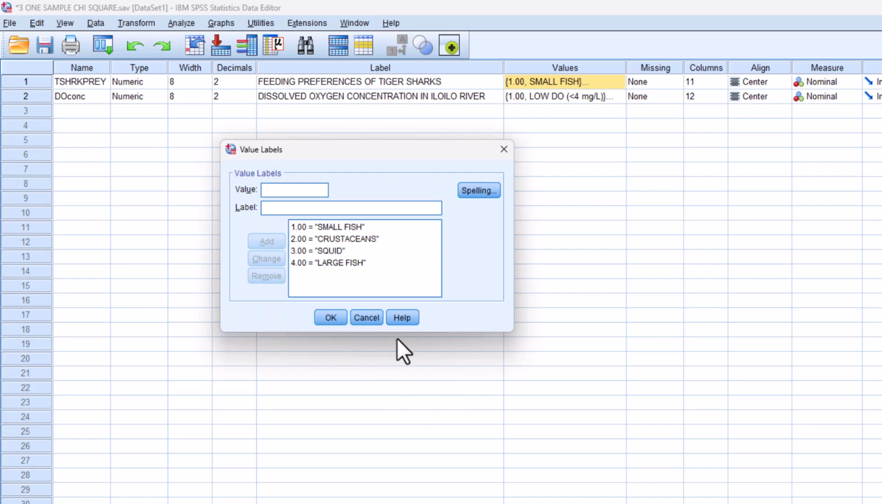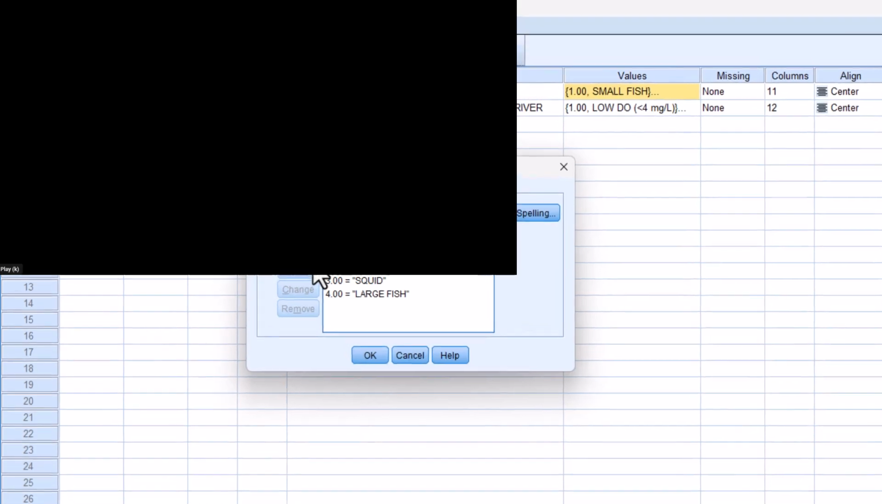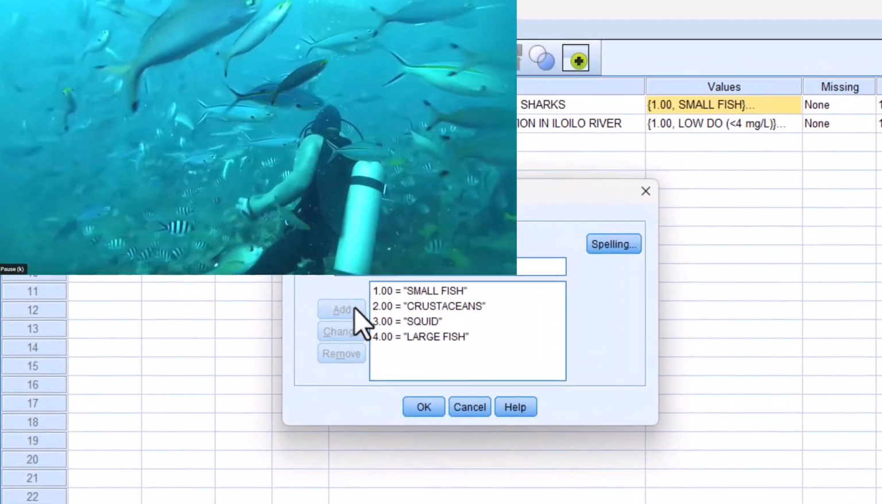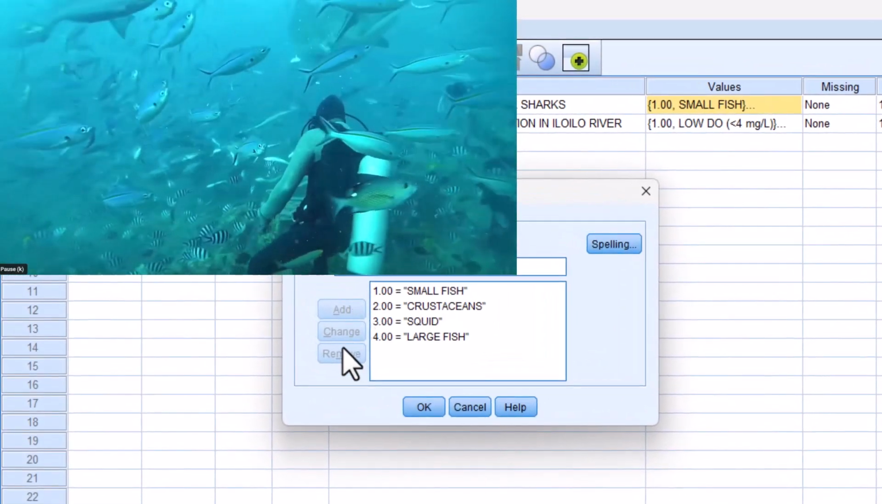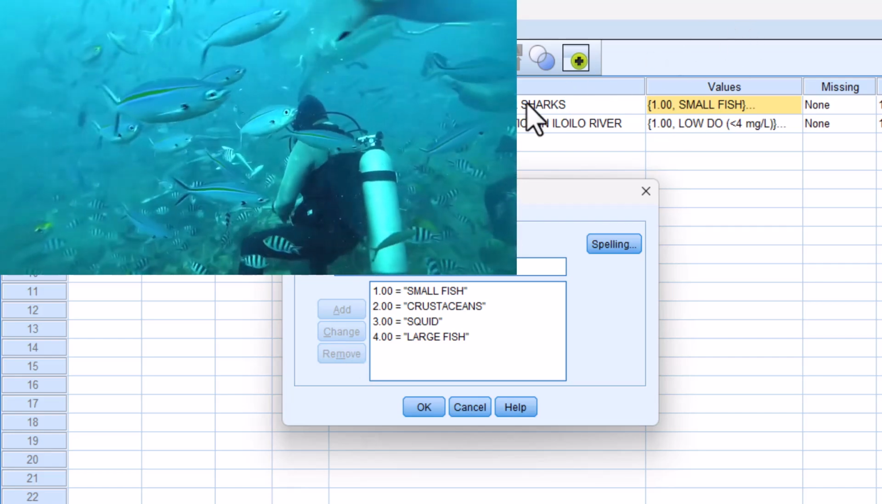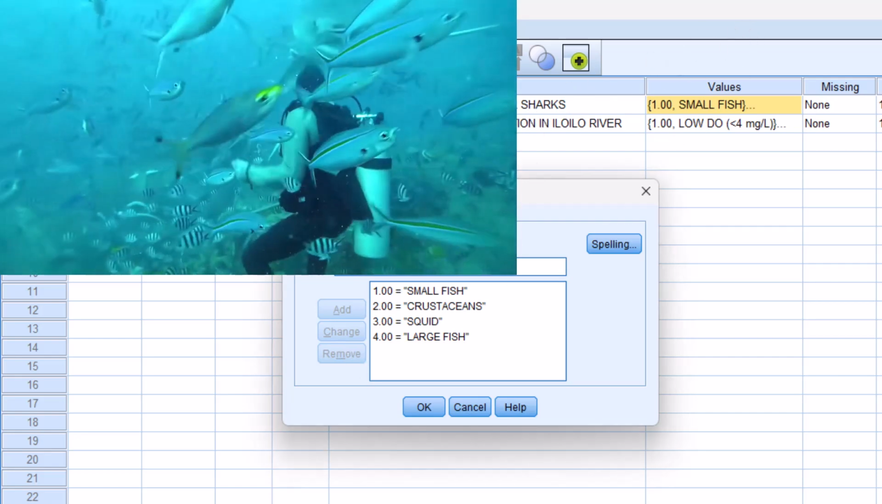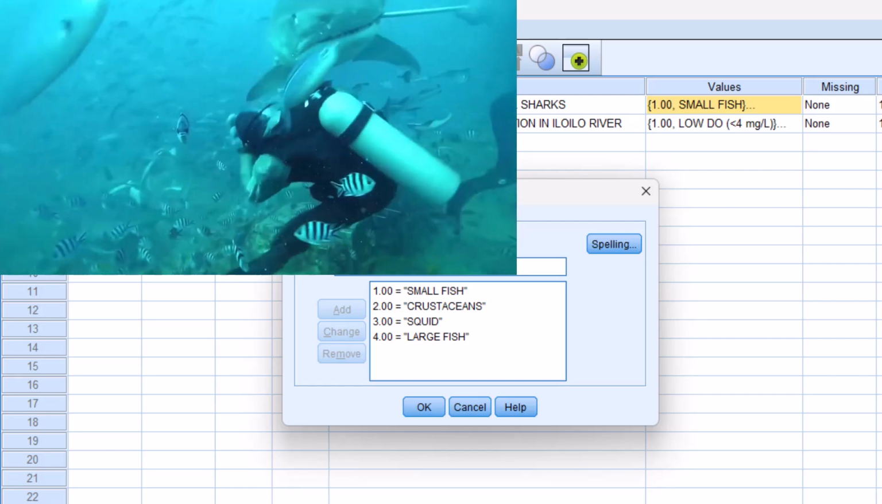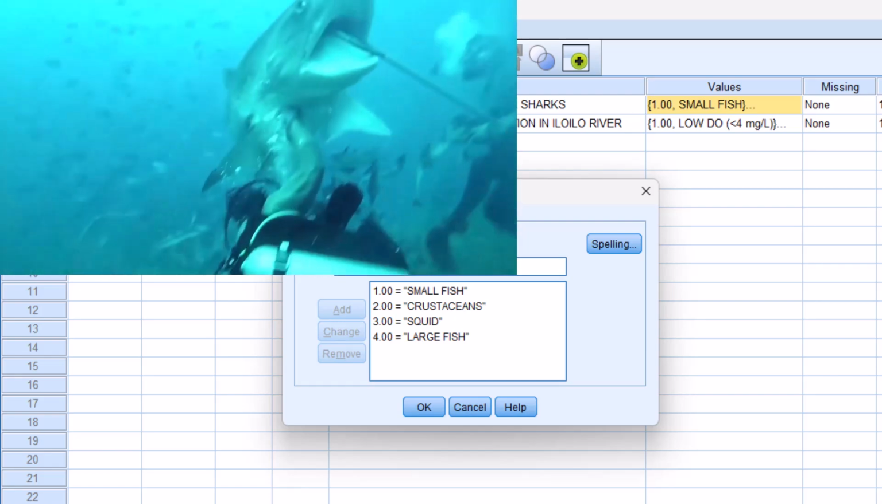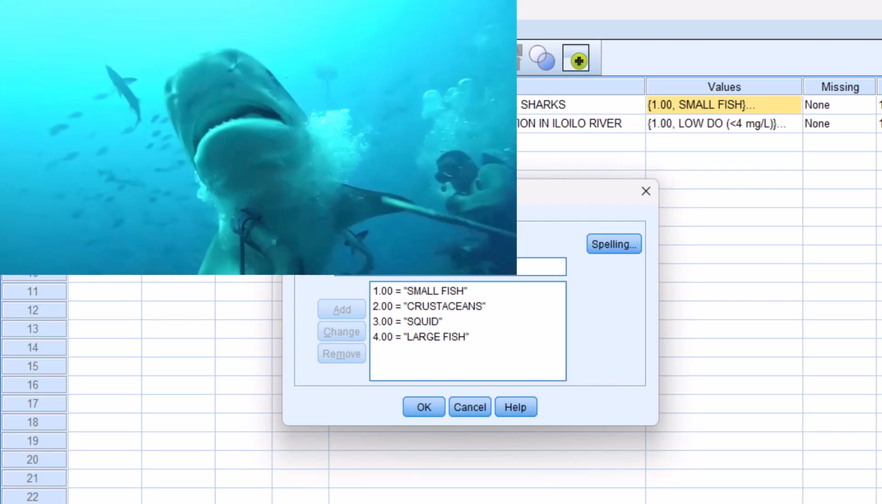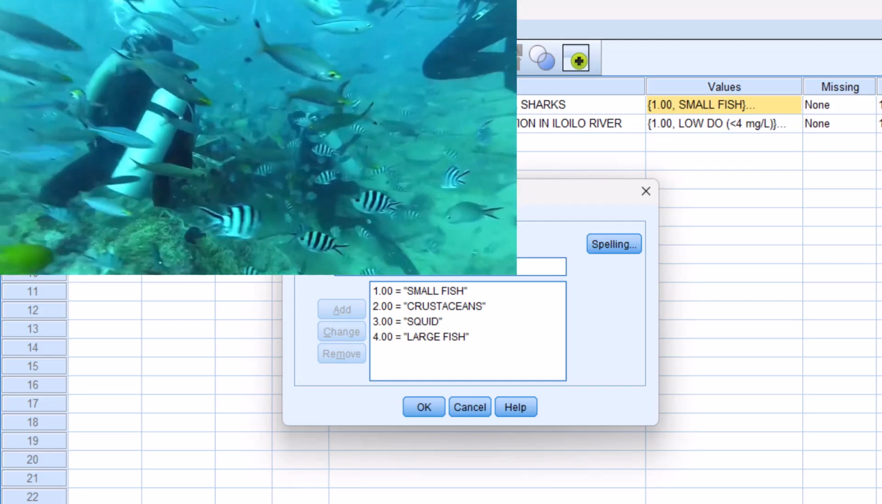Here, we have feeding preferences of tiger sharks. Okay, baka sabihin nyo, sir, posible naman po sigurong mag-collect ng data from tiger sharks unless bantayan mo, sir. Tiger shark po yan. Tama, may punto naman. Okay, but still, direct observation is possible.